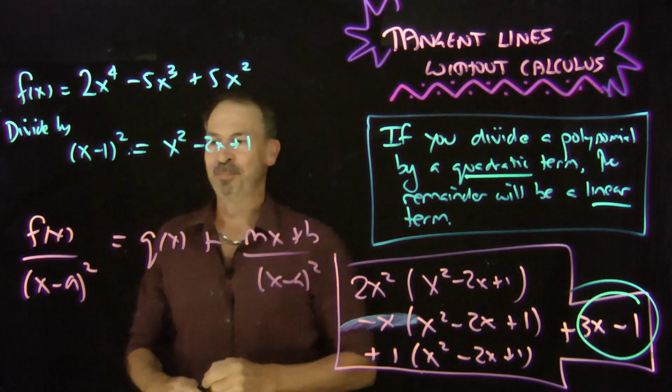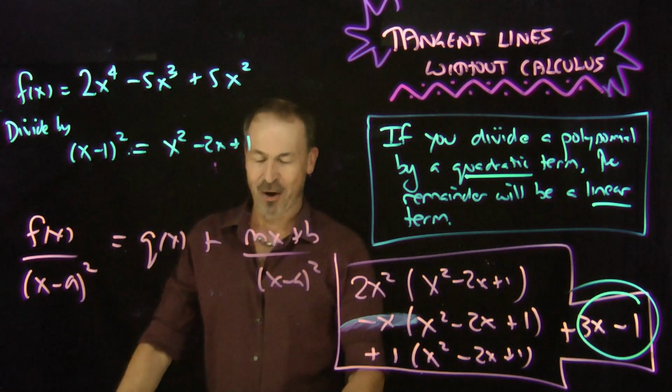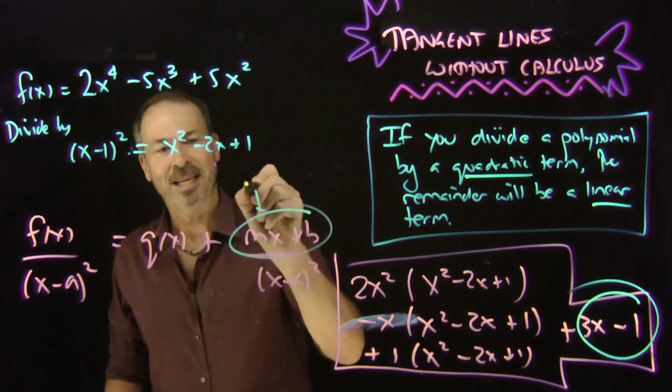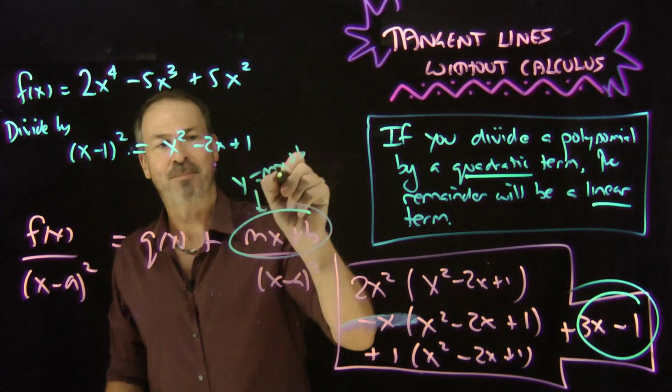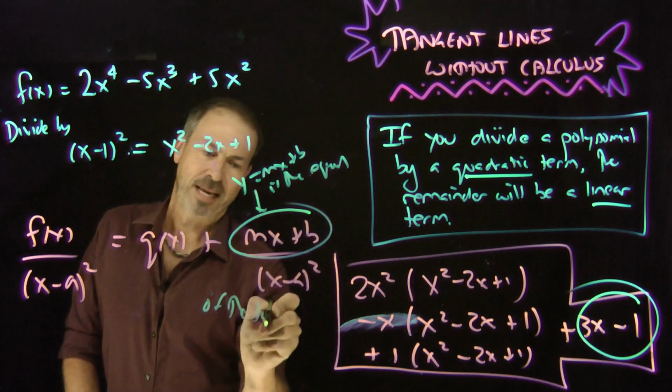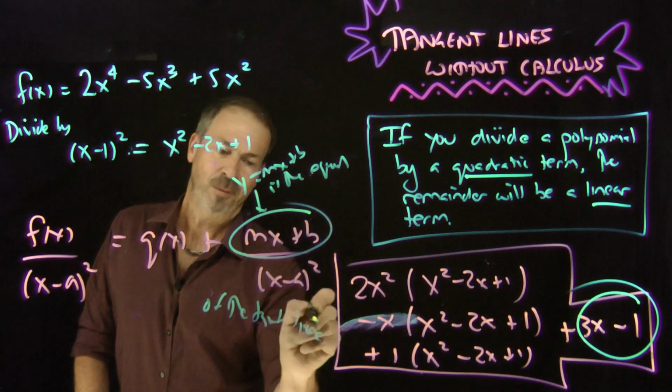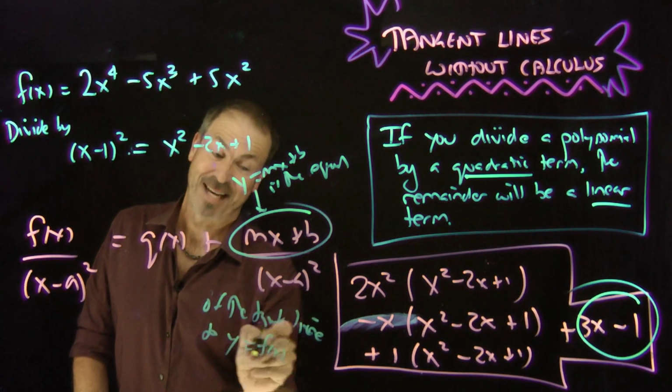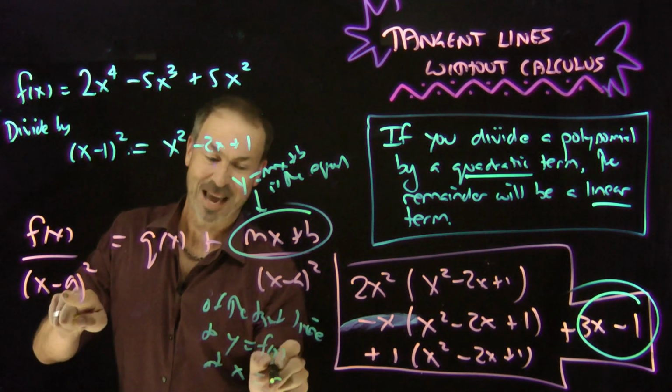The claim is, if f is a polynomial and you do this algebra, then this remainder, y equals mx plus b, is the equation of the tangent line to y equals f of x at x equals a.